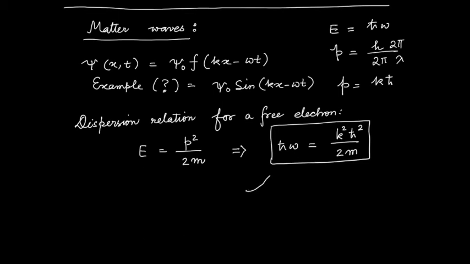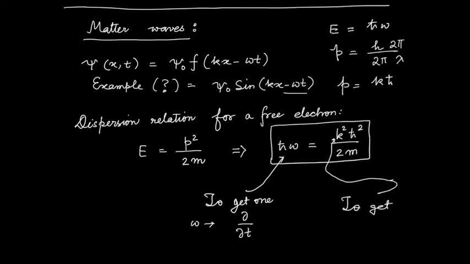So you see, to get one omega, we need one time derivative. If I do one time derivative in this, I will get one omega out. Here I have k squared.